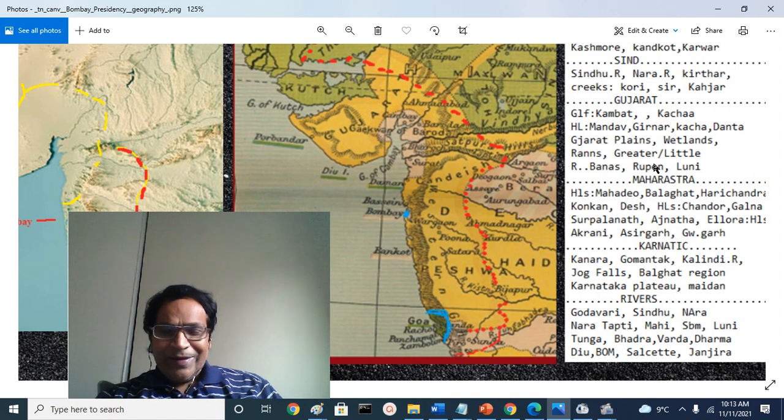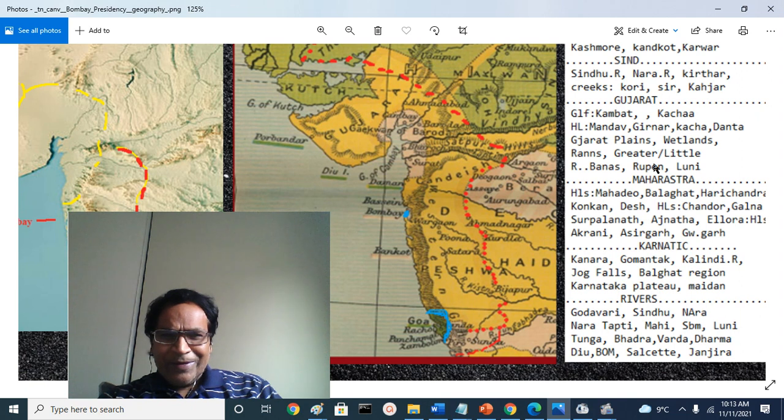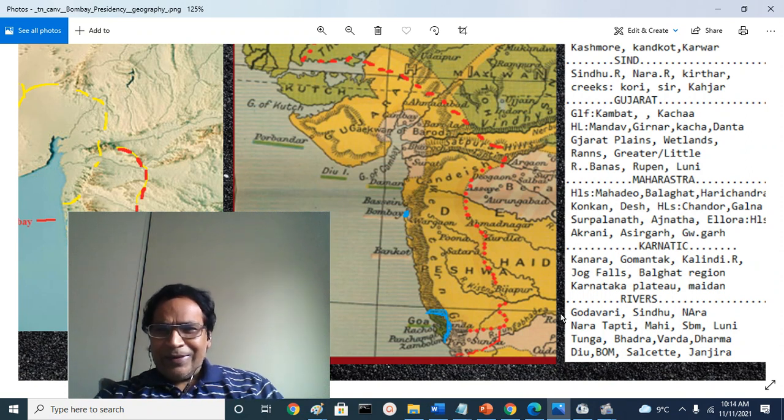Canara districts, Gomantak, Goa bordering Kalindi, and River Jog Falls, and Balghat region, and Maidan, and the Plateau, and so on. Of course, India is the land of great rivers. All the rivers in India, in Hindu philosophy, are considered feminine, and they are very divine. And Godavari River, and Sindhu River, Nara River, Tapati River, Mahi River, Sabarmati, Luni, Tunga, and Bhadra, Vardha River, Dharna River, and of course Luni River, Rupen River, Sabarmati, Kanta, Mahi Kanta, Reva, all those rivers.